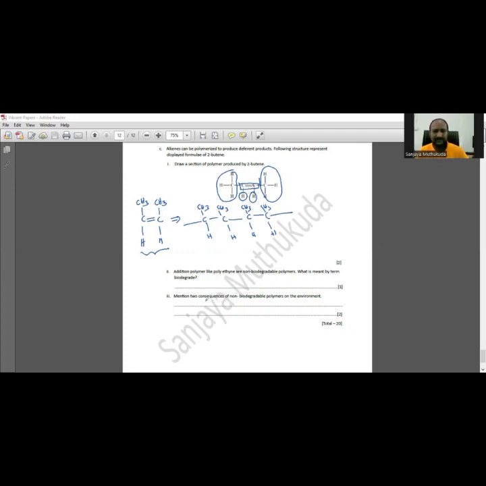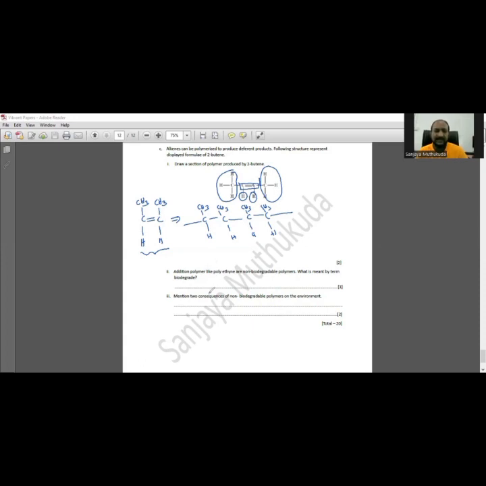Move on to the next question. Addition polymers like polyethylene are non-biodegradable polymers. What's meant by the term biodegradable? Biodegradable means when you throw this away into the environment, it is degraded. Who helps to degrade these things? Microbes in the environment, right?